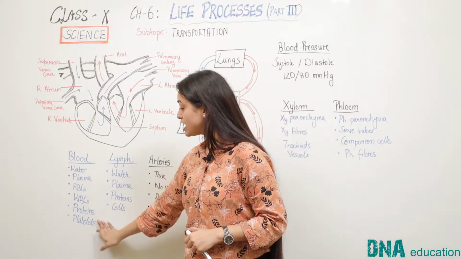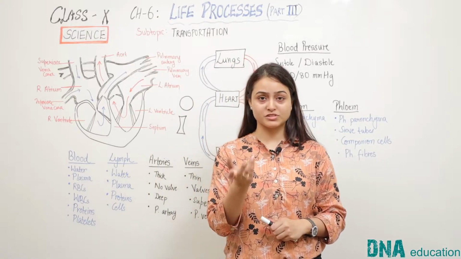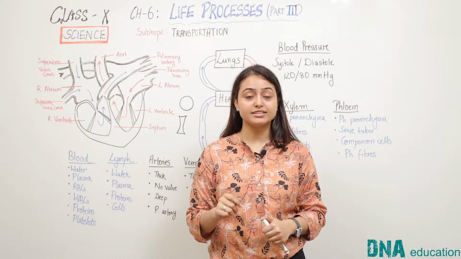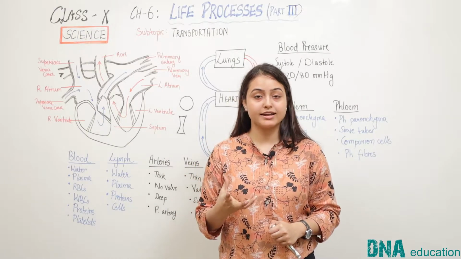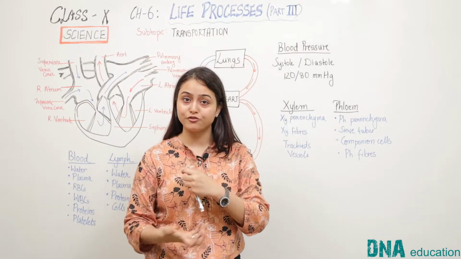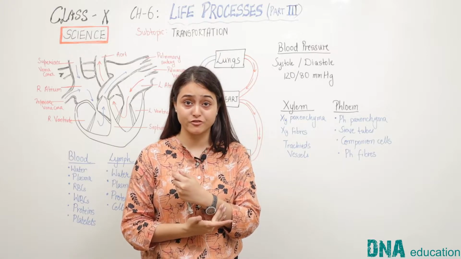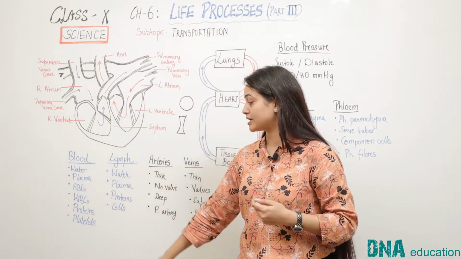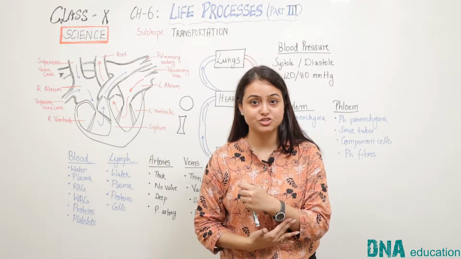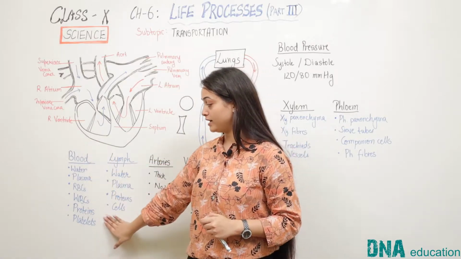Now coming to the last component of the blood, which is platelets. Platelets, as some of you might know, are small fragments of cells and they get activated and form blood clots. Whenever there is an injury or a cut, the blood flows from the body and there is a need to stop that blood to avoid wastage of blood. This function is done by blood platelets. The blood platelets form a clot at the injury point and the blood stops flowing. This is all about blood.